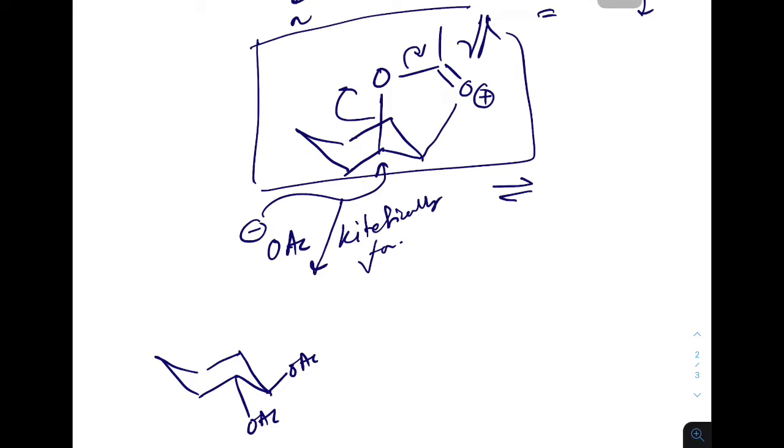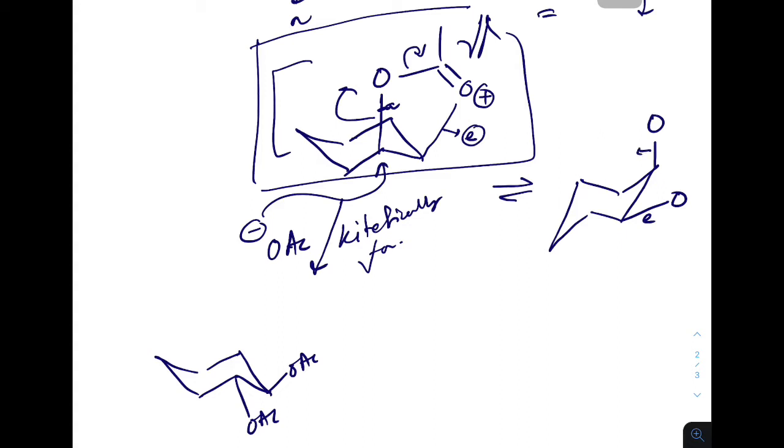But there is another chance also. This conformation which I have highlighted can also flip and form this type of structure. This is axial, after flipping this will be equatorial, and this is equatorial, after flipping this will be axial. Just flipping over there, this will go up and this will go down.